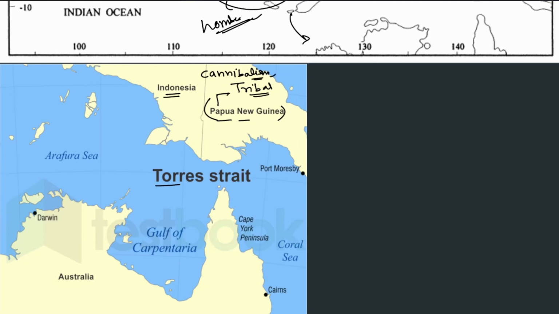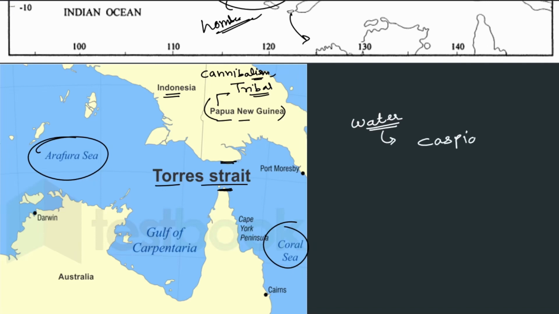Okay, and now we see the Torres Strait. It is between the northern end of Australia and Papua New Guinea. So we can say it is between the Arafura Sea and the Coral Sea, or whatever you can name it. Just remember it is at the northern tip of Australia as well as the southern tip of Papua New Guinea. What we say is that it connects two different water bodies, but water is always connected in the world. Unless it's a separate body, let's say the Caspian Sea. The Caspian Sea is not connected to any different water bodies. The closest water body is the Black Sea, but they are not connected to each other because of the land between them.